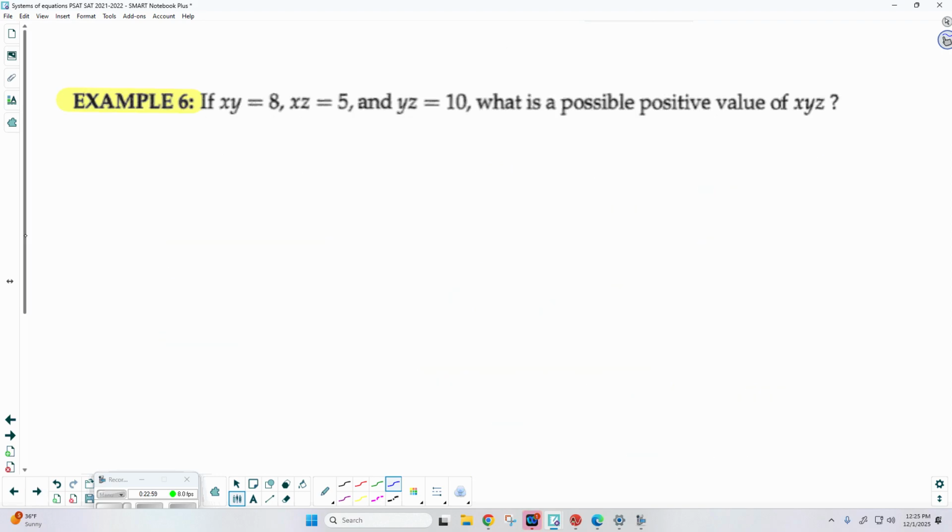All right, example 6. If xy equals 8, xz equals 5, and yz equals 10, what is a possible positive value of xyz? So you're probably thinking to yourself, Mr. West, I got this, I can do it. Let me give you about a minute to come up with that answer for me. Let me get my timer out here.